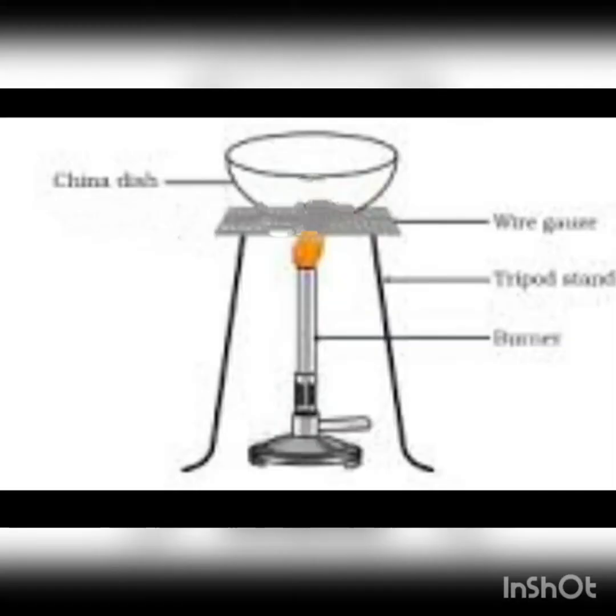We do one more experiment to show the decomposition of calcium carbonate. The materials required for it are calcium carbonate, a piece of chalk or a marble chip, china dish, the Bunsen burner, a tripod stand and a wire gauze. We take 5 grams of calcium carbonate in a china dish, place it on the wire gauze kept on the tripod stand. We heat the china dish by lighting the Bunsen burner.